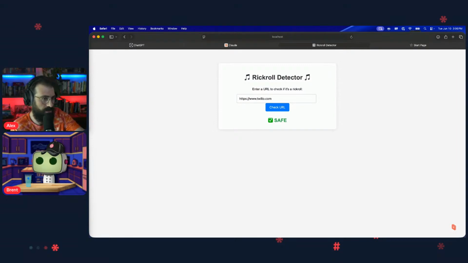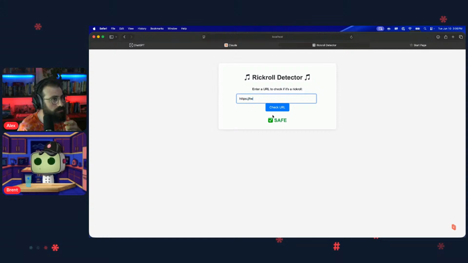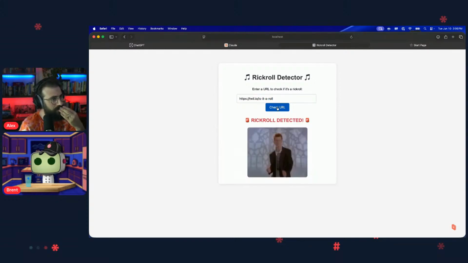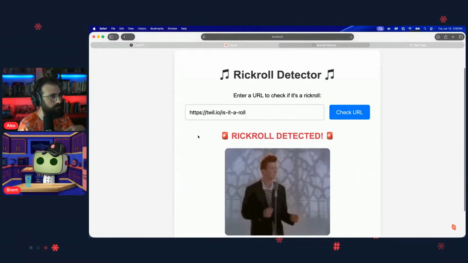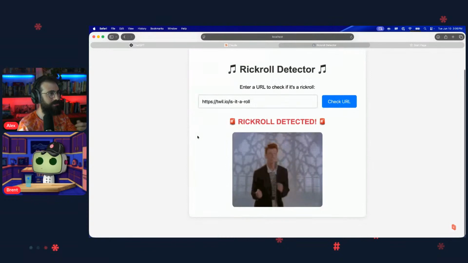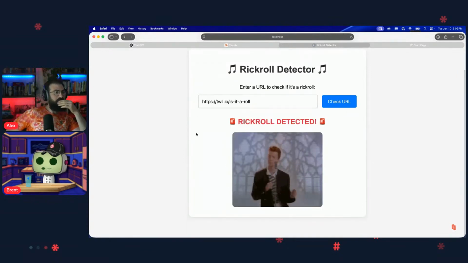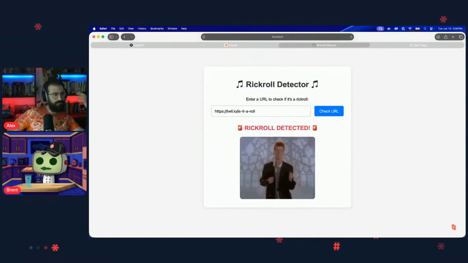I clicked it. Right click, copy current address. Paste. No, that's not the URL. What is it? Twil.io, Twil.io slash, is it a role? Can you zoom in on your screen here? Oh, it worked. Yeah, I mean, it's to the spec. To the spec, it works.